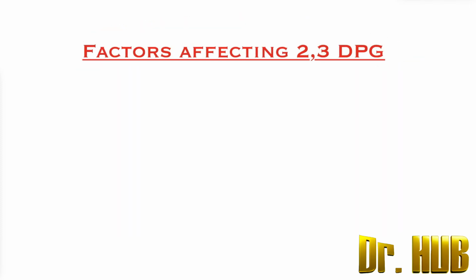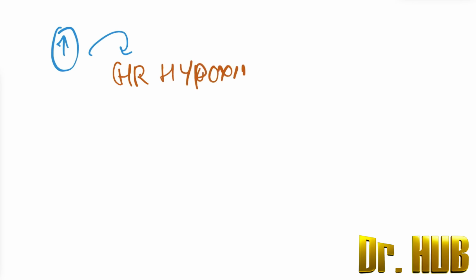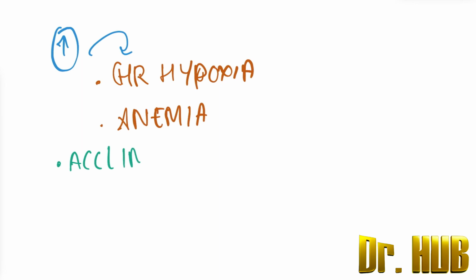Factors which affect the 2,3 DPG. So let's first look at the increase in the 2,3 DPG. The increase in the 2,3 DPG may be caused by chronic hypoxia. So you have the chronic hypoxia. Next will be the anemia. Then comes the acclimatization, and that is the high altitude.